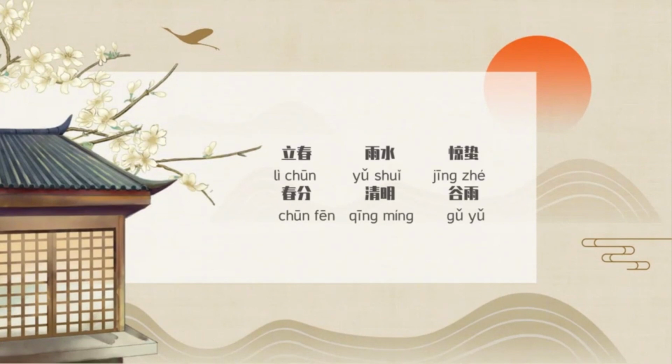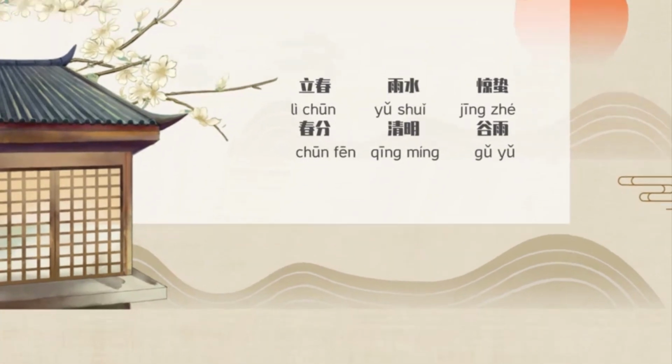So now let's review the 6 solar terms of spring. 立春, beginning of spring. 雨水, rain water. 惊蛰, awakening of insects. 春分, spring equinox. 清明, pure brightness. 谷雨, green rain.